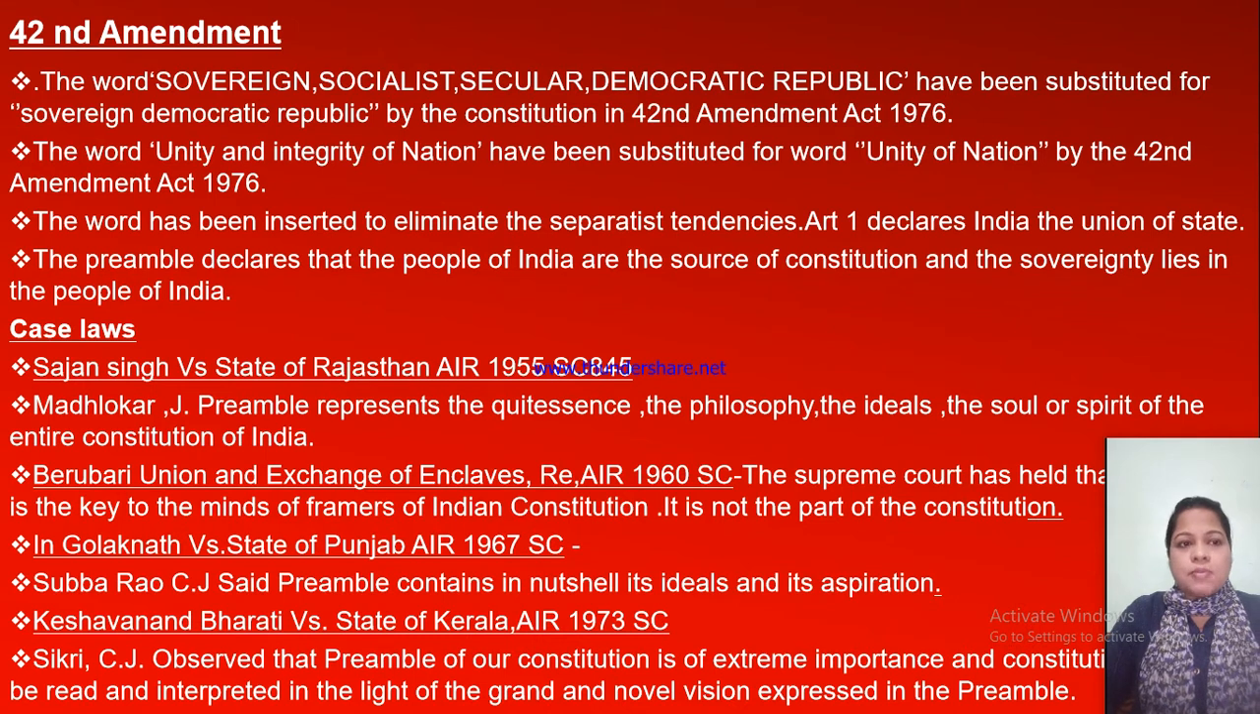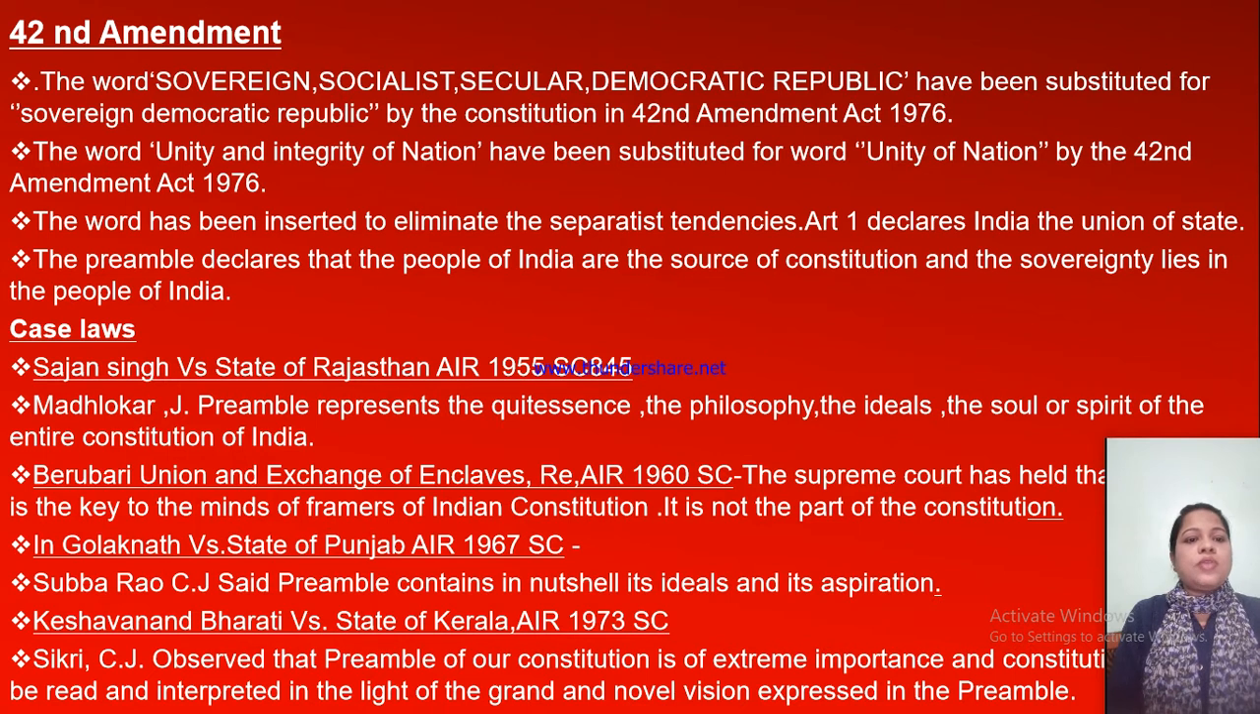What is the 42nd Amendment? The words "sovereign, socialist, secular, democratic republic" have been substituted for "sovereign democratic republic" in the Constitution by the 42nd Amendment Act, 1976. Before, it was not "sovereign, socialist, secular, democratic republic." These words came after the 42nd Amendment, inserted into the preamble of our Constitution.